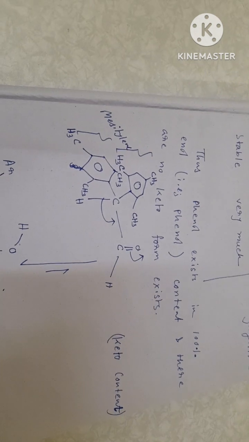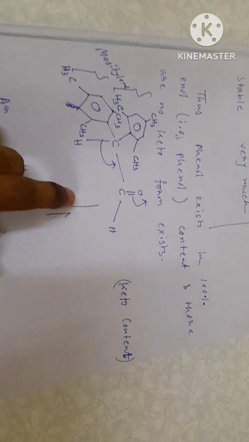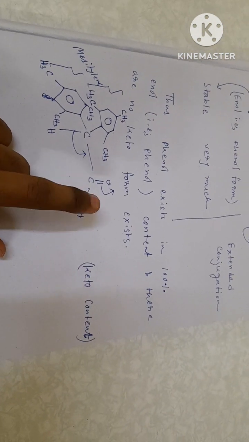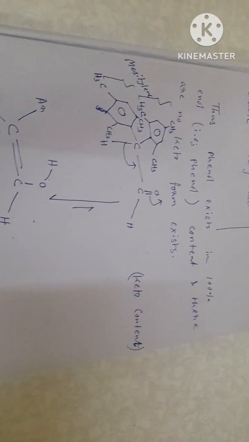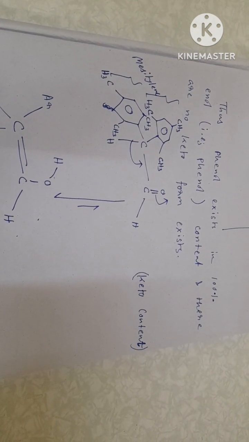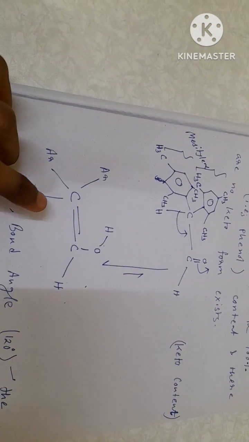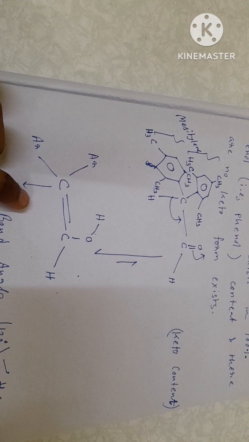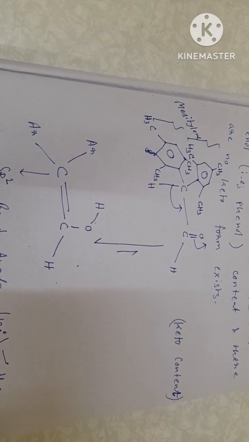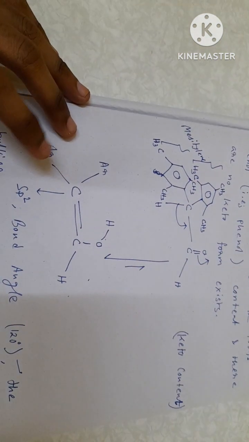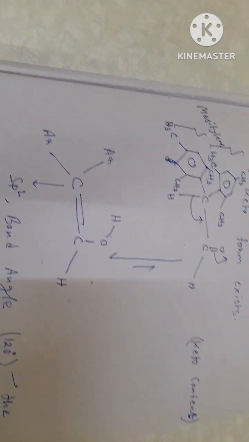So this is dimesityl acetaldehyde. This molecule mostly prefers to stay in enol form, not in keto form, because here